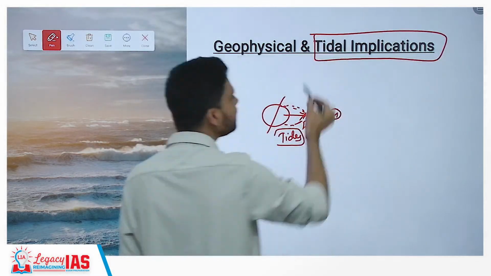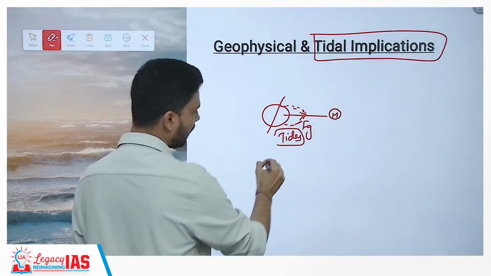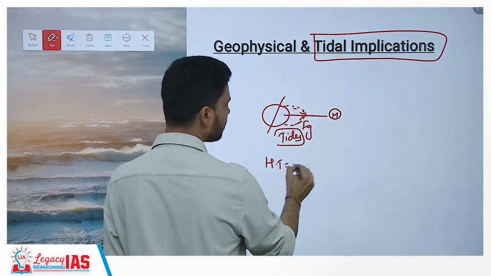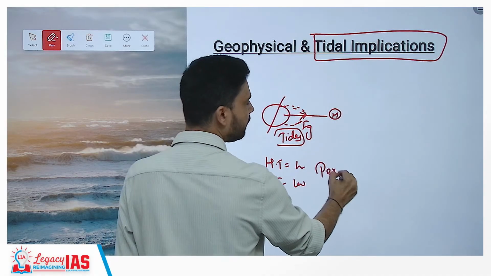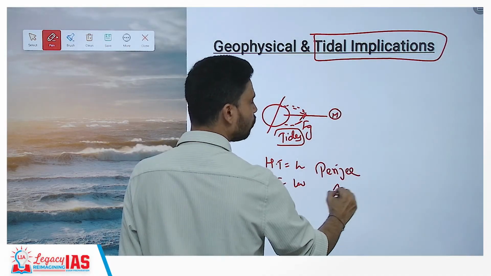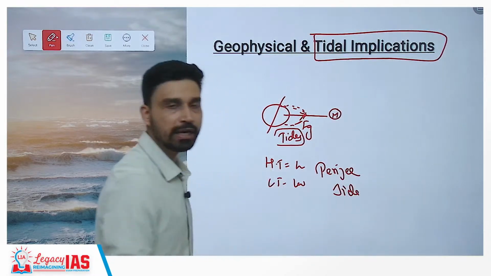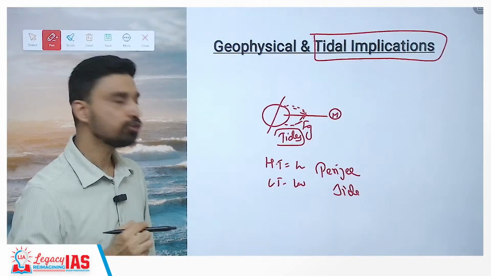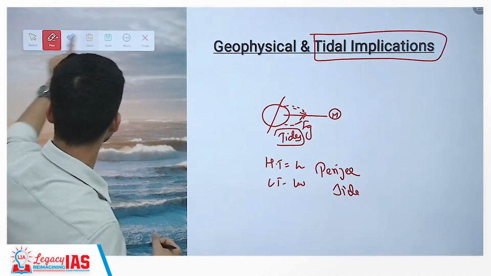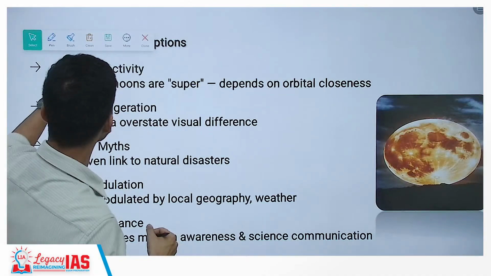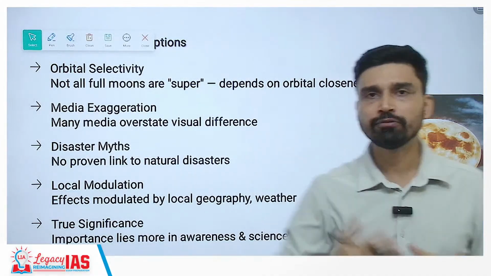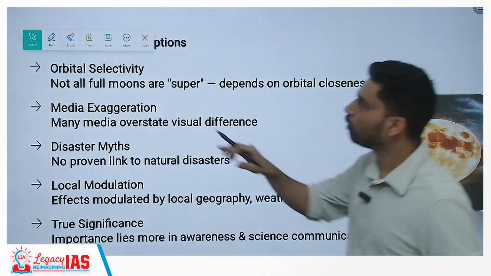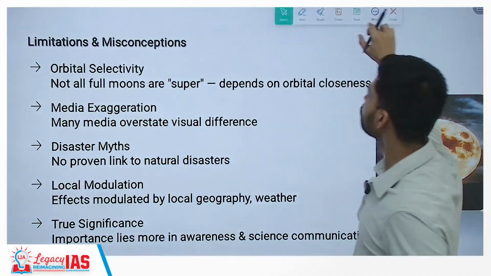The tides become higher than normal. The high tide becomes higher than normal, the low tide becomes lower than normal, and that is why many times we call this a perigee tide. Now imagine that you are having a perigee tide and at the same time you are having the effect of the sun as well. So many times both effects start to reinforce each other, creating gigantic waves in the ocean also.